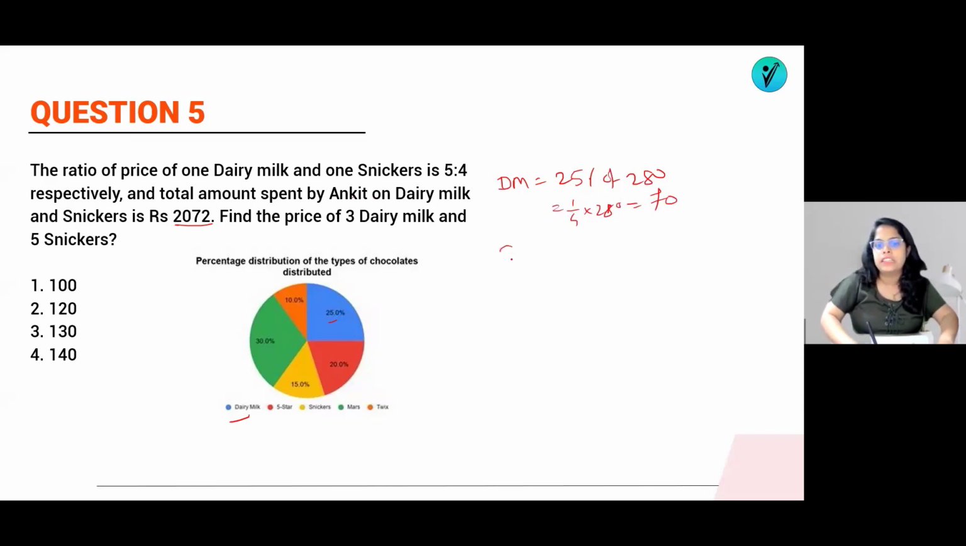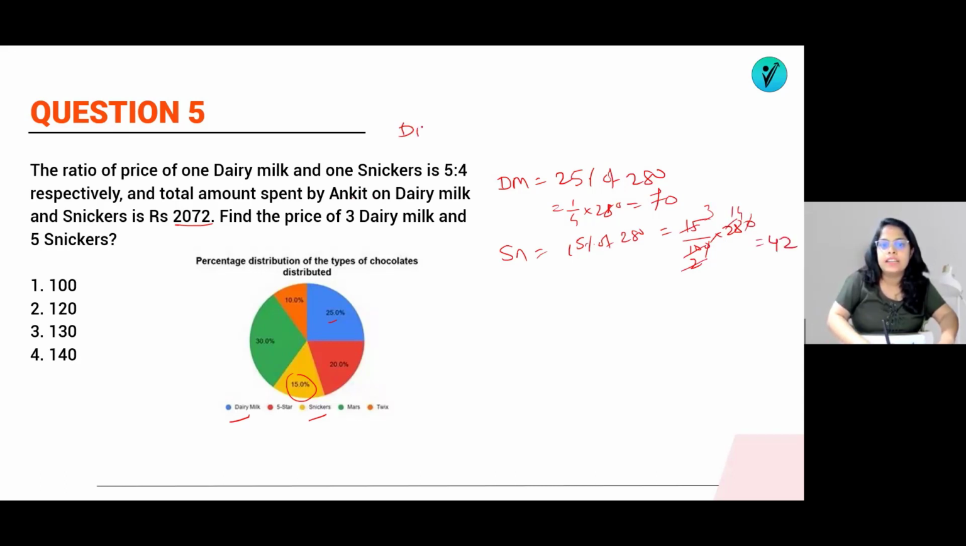And how many are Snickers? Snickers he has sold, Snickers means this yellowish one, which is 15% of 280. So how much will be 15% of 280? 15 by 100 into 280. 0, 0 cancel. 5 2s are 10, 5 3s are 15, 2 into 14s are 28. That means 42 chocolates, right?